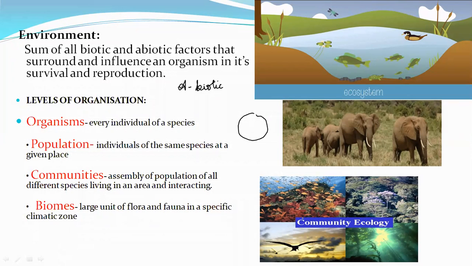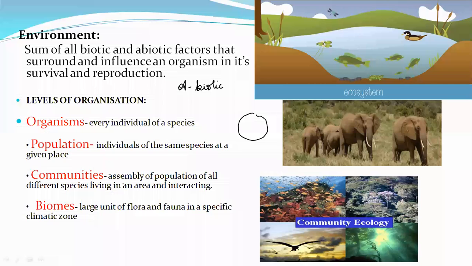Everyone coming together: an assembly of populations of all the different species in an area, interacting. Forest, aquatic animals, birds, plants, everyone will make one Vasudeva Kutumbakam, and then they interact with each other. The different populations, either aquatic or terrestrial, the birds, the plants, everyone comes together and interacts, and that is known as a community.